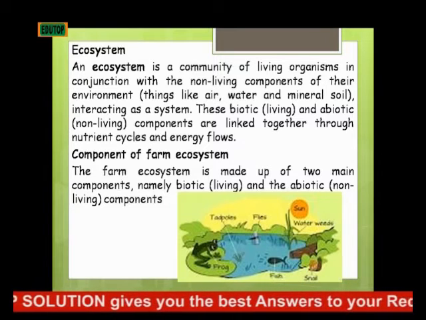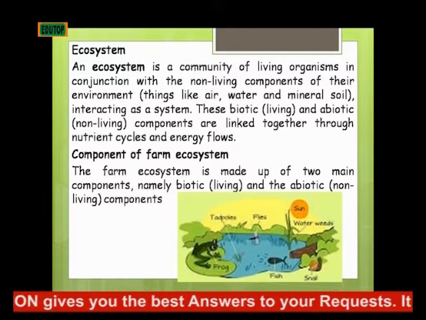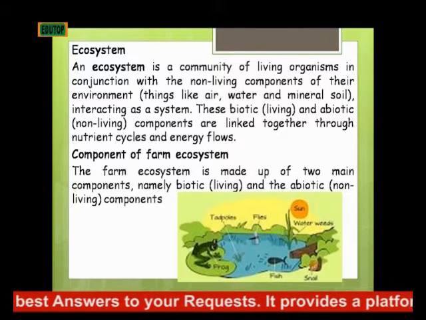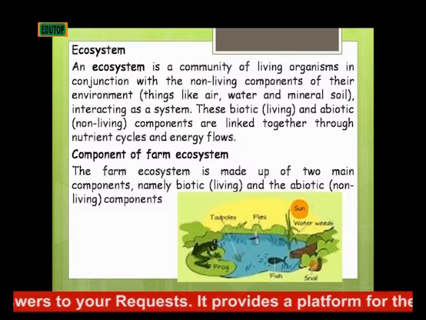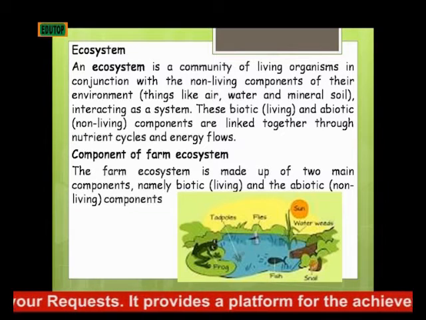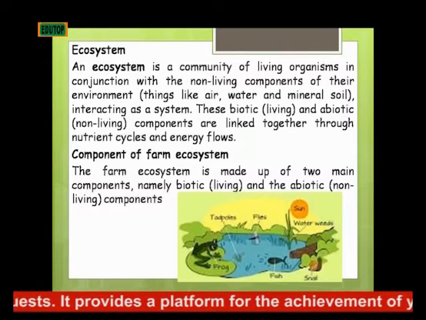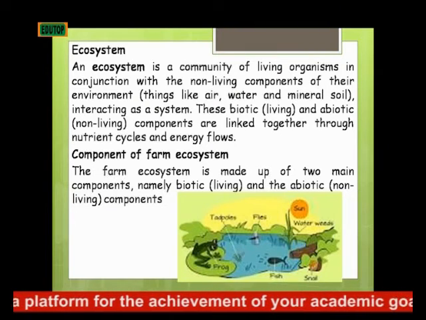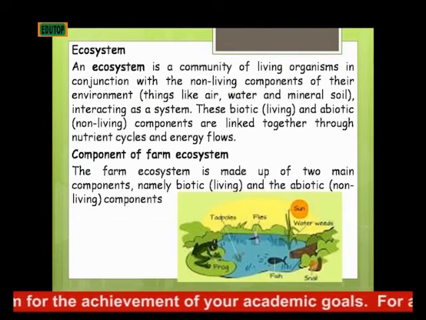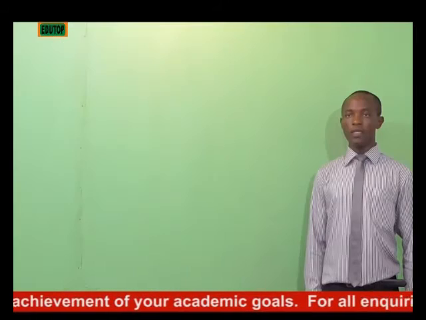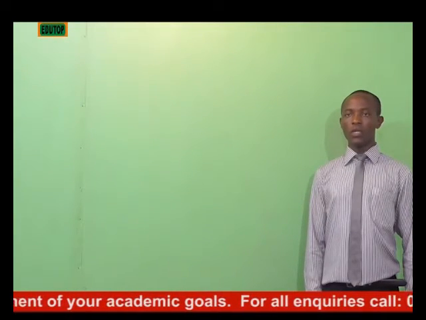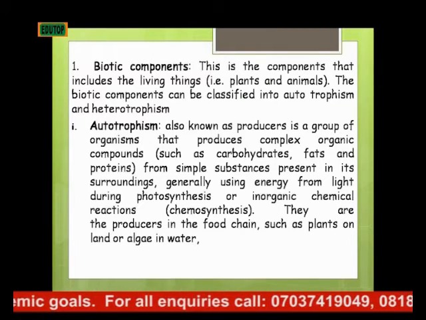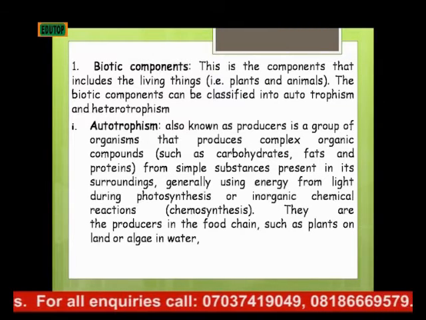Components of farm ecosystem. The farm ecosystem is made up of two main components, namely the biotic, which is the living component of the ecosystem, and the abiotic, which is the non-living component of the ecosystem. Now, the first one, which is the biotic component. This is a component that includes the living things, that is the plants and the animals.